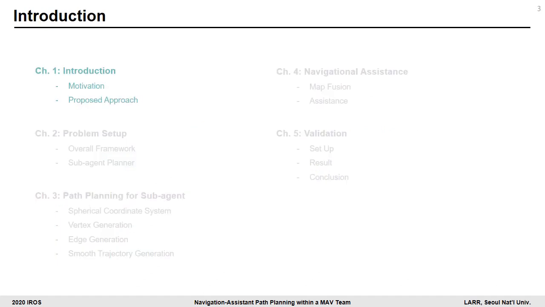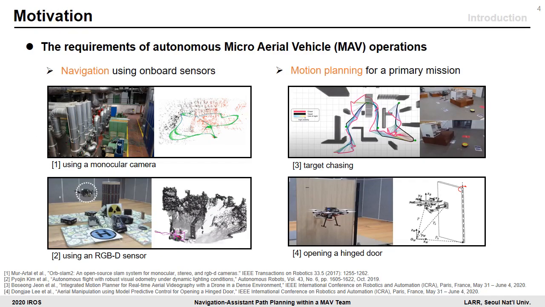Firstly, introduction. Navigation and path planning are essential for autonomous MAV operations. In order to execute missions in various environments, such as GPS-denied areas, we need a navigation system using onboard sensors. Also, a path planning module is necessary to carry out certain missions, like target chasing, area manipulation, or map exploration.